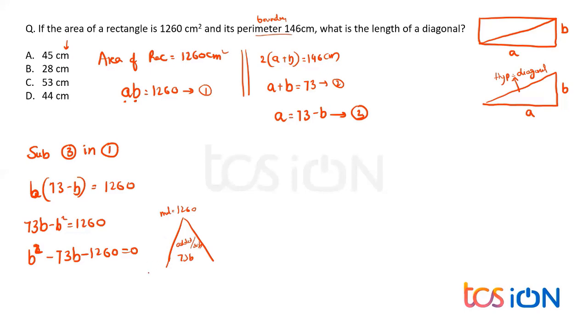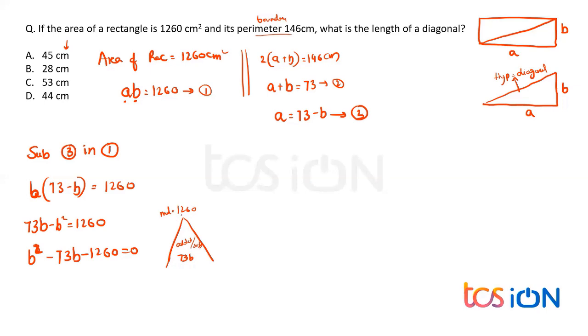Look, if you take 73, I cannot get it with 20, if I'm not wrong. No, that is not possible. So how to get 73? I can take 20 plus 53, but 20 times 53 is not 1260. No, it is not possible.